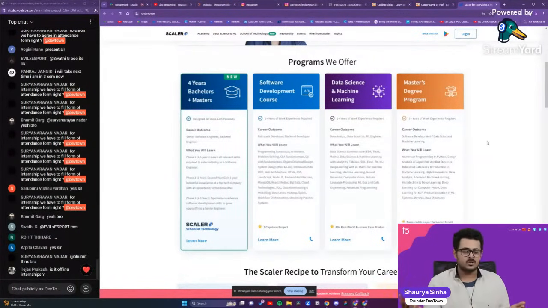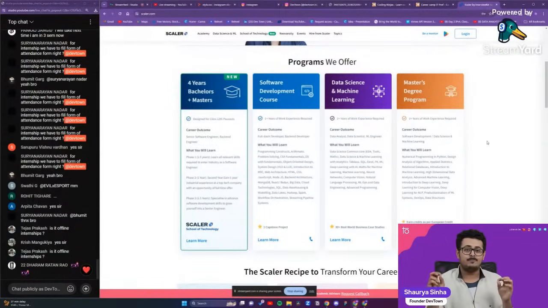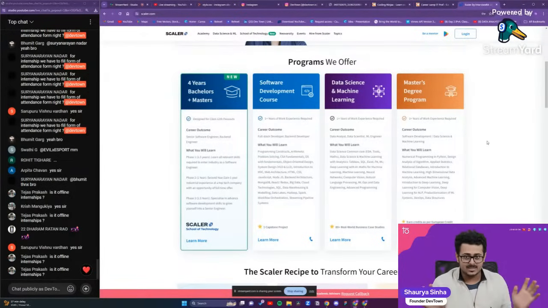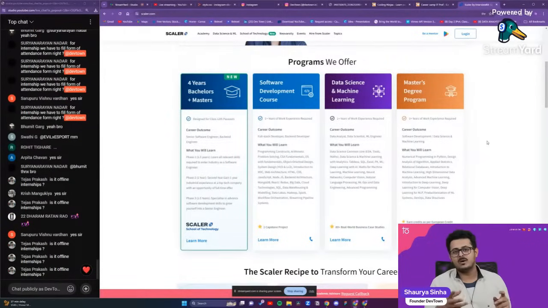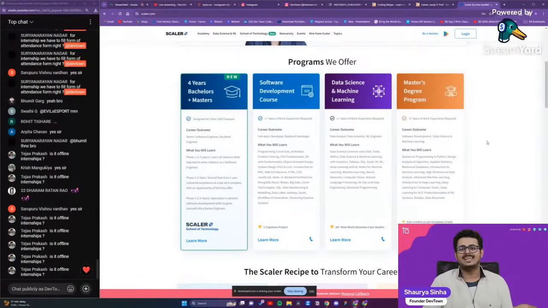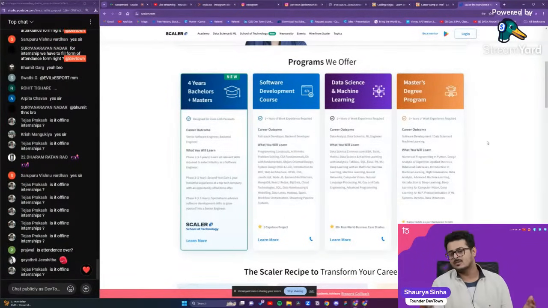On any other platform that you go to, there is no guaranteed internship. They will say placement assurance. They won't say guaranteed placements or guaranteed internship. Internship assurance is basically a clever way of saying we assured you, but right now the market is down, so we cannot assure you anymore. That is the reason why we use the term guaranteed, because we guarantee to you guys that the internship is still there. You don't have to worry about it.